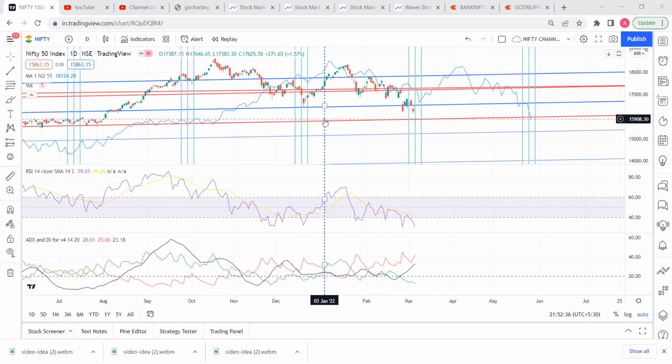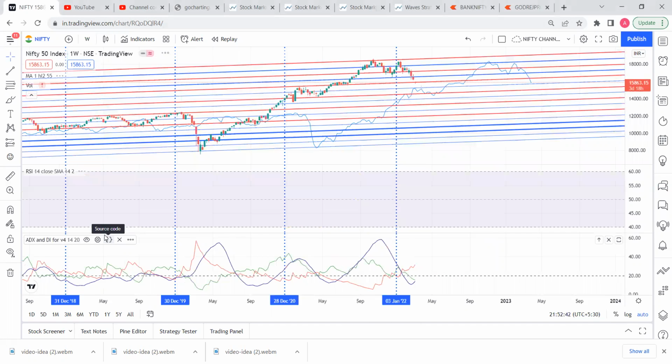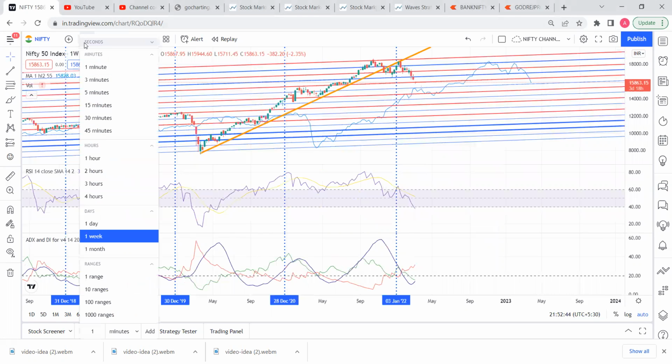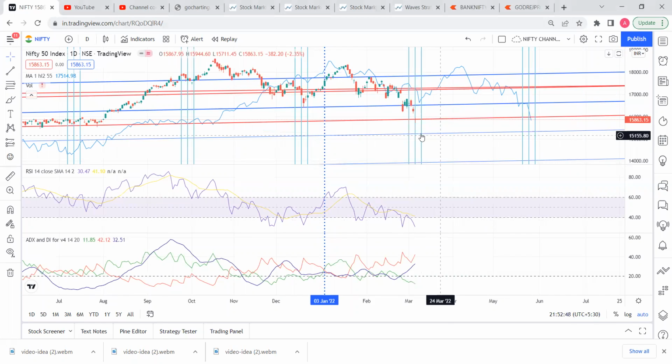So now the candle is not seen for some reason. I'm just trying to move it from one time frame to another, so it will be visible now. Right there, this is where the candle is. It's not been seen because of this line over here. I'll just hide this so it gets easier.